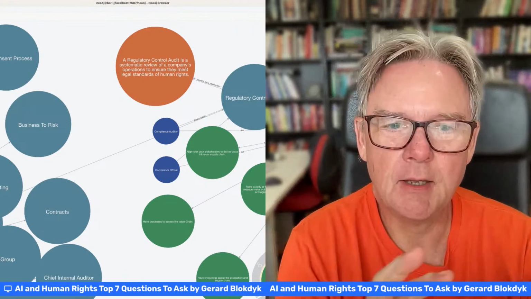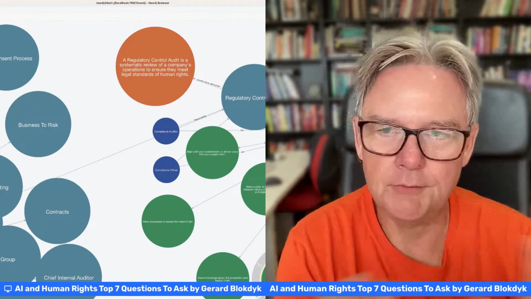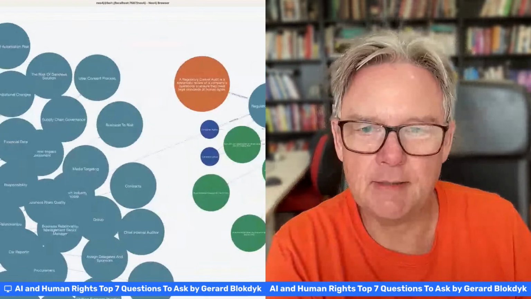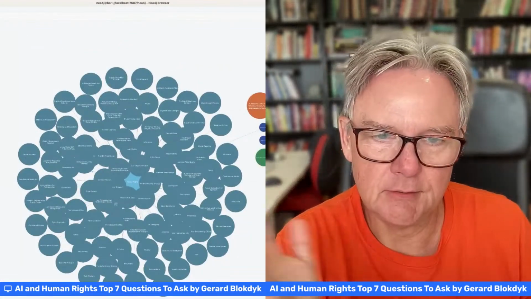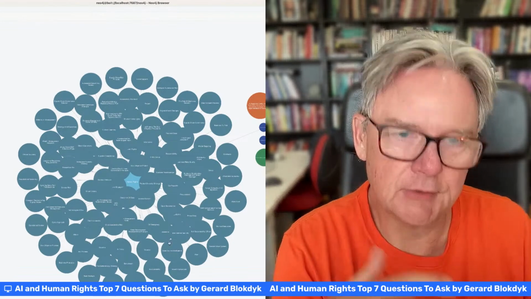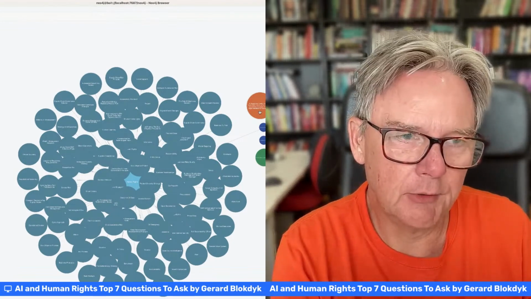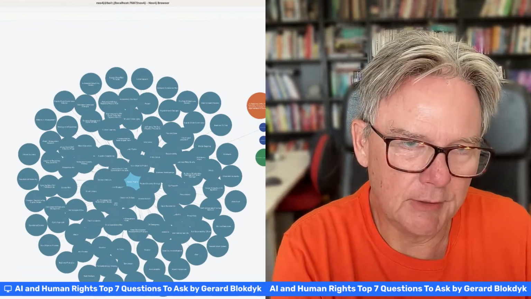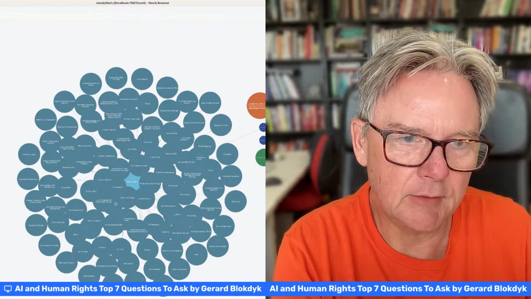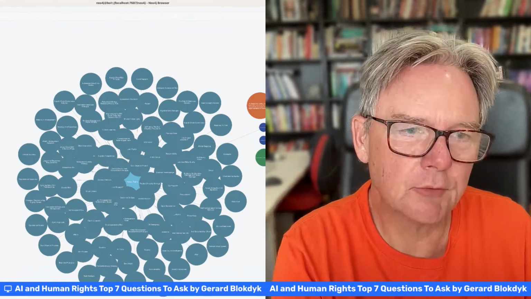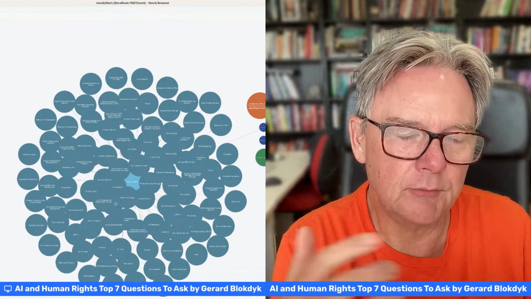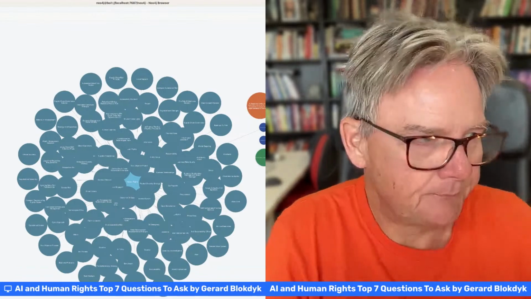Okay, so now you have a quick idea of how all this data set is completely connected and what's in this data set. So what's in this data set is the main topic, the subtopics that you need to address, take care of, explanation of each subtopic, questions to make sure that you're doing the activity right, activities in regulatory control audit, and recommendations here to have a look at, do we have that in place?